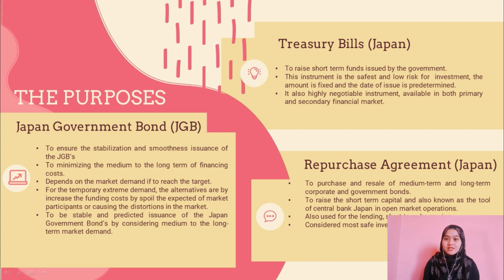For the third, the purposes of Japan government bond, the basic objective of the JGB debt management policy is to ensure the stabilization and smooth issuance of the JGBs and to minimize the medium to long-term financing costs. The Ministry of Finance needs to issue the Japanese government bond depending on the market demand to reach the target. For temporary extreme demand, the alternative would increase the funding cost by spoiling the expectations of market participants or causing distortion in the market. It also needs to focus more on stable and predictable issuance of the JGBs by considering medium to long-term market demand.